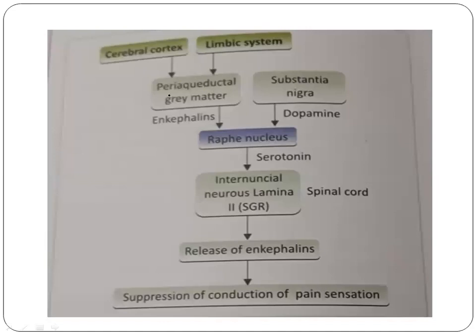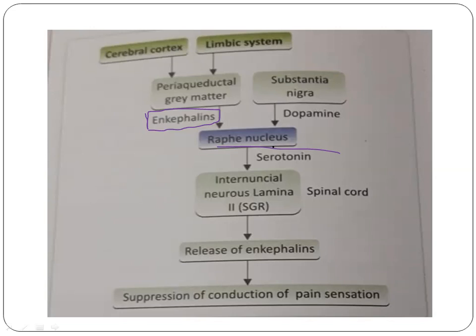Okay, so the neuronal connection starts from the periaqueductal gray matter. The first neuronal connection originates from the periaqueductal gray matter and terminates in the nucleus raphe magnus. Okay, so this is the first connection. The nerve endings of this periaqueductal gray matter secrete enkephalins. Enkephalins are inhibitors, right?